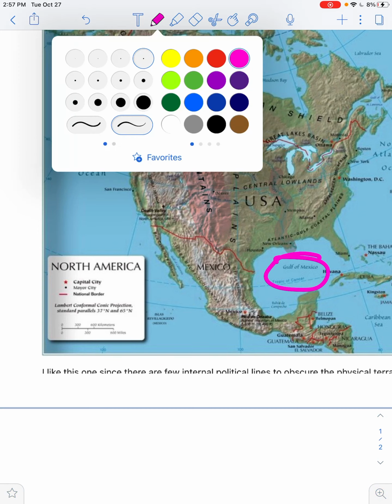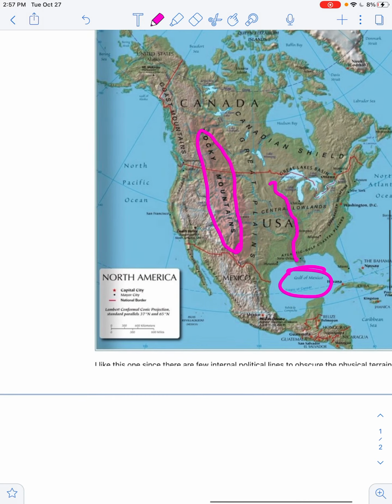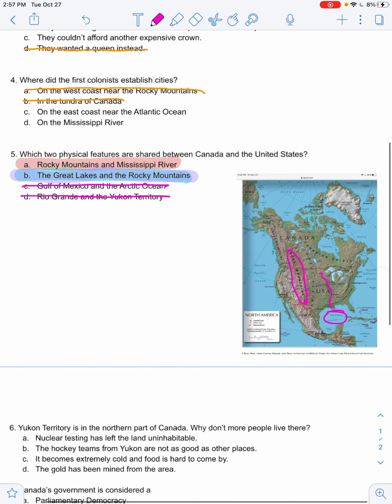Okay. Let me actually select a color that's more visible. There we go. Okay, and these are the Rocky Mountains. And so you're looking where both physical features are shared between the United States and Canada.